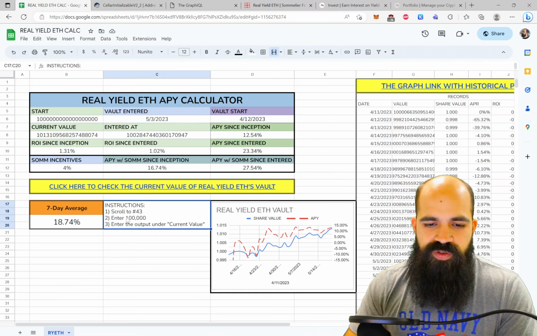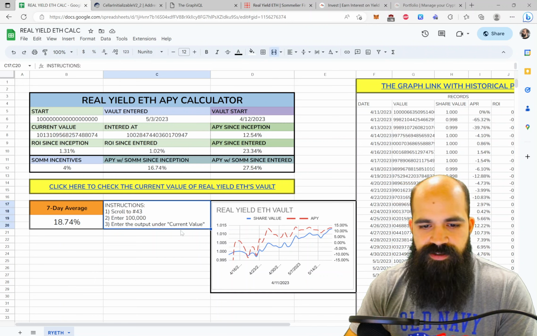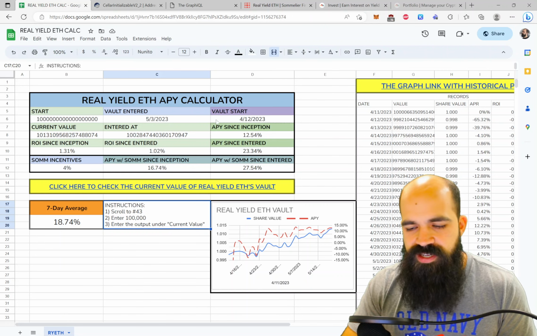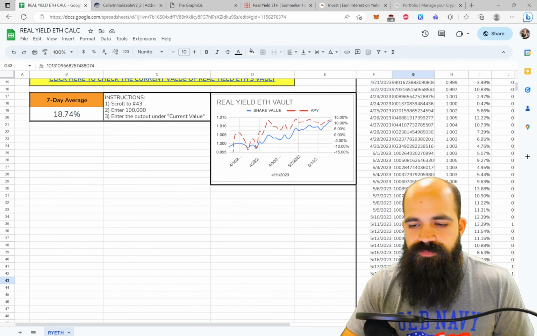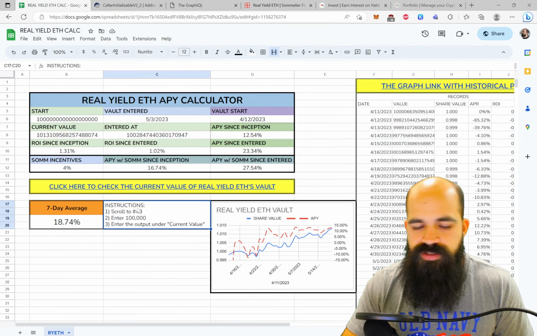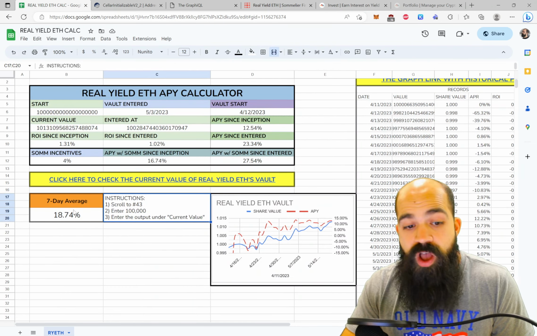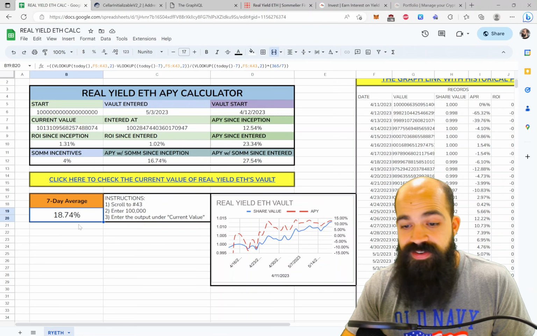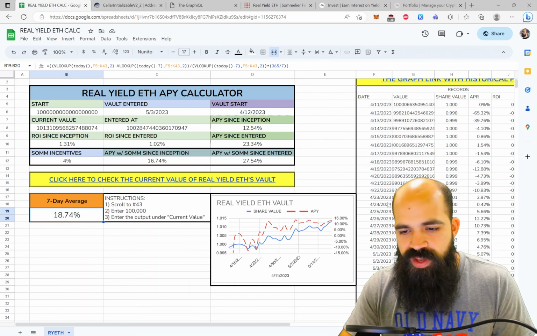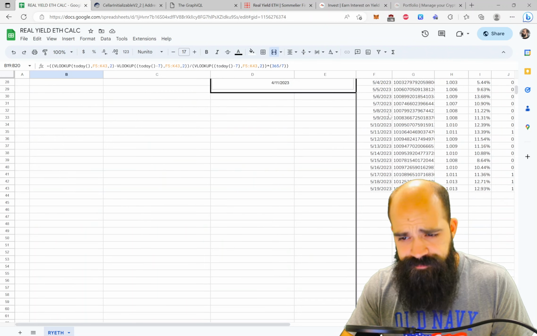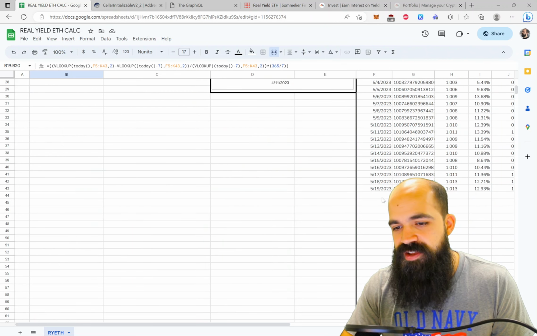There's some instructions here as well for how to get the current value. Actually, I put it here instead of current value. Really, you don't have to do this, but this is just going to tell you basically what's going on. Also, I have a 7-day average. So 7-day average yield is 18.74%. This is totally automatically calculated, just looking at the past 7 days here. This only works if I've updated it.